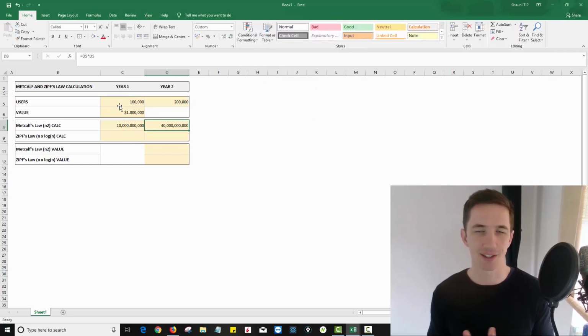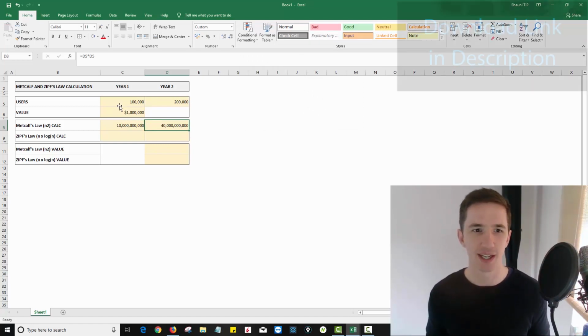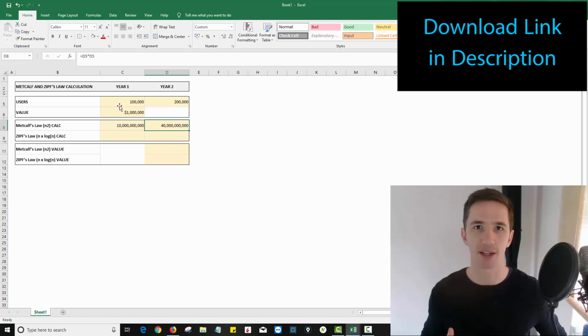And you can see that this is, by the way, not the value of the network. The value of the network is not 40 billion. This is calculating the incremental growth in the value of that network. So it's the number of users squared that Metcalfe's law says the value of the network should increase by.